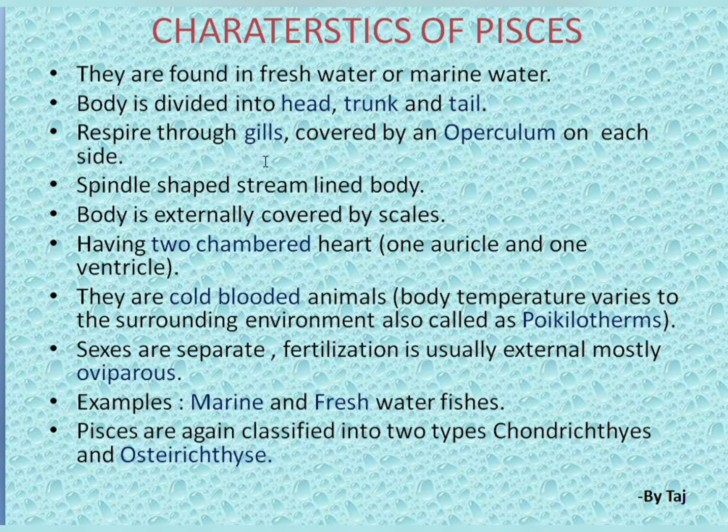Respiration is through gills, covered by an operculum on each side. On either side of the organism, the gills are covered by a structure called the operculum. The fishes have a spindle-shaped streamlined body. The body is externally covered by scales. They have a two-chambered heart, one auricle and one ventricle.